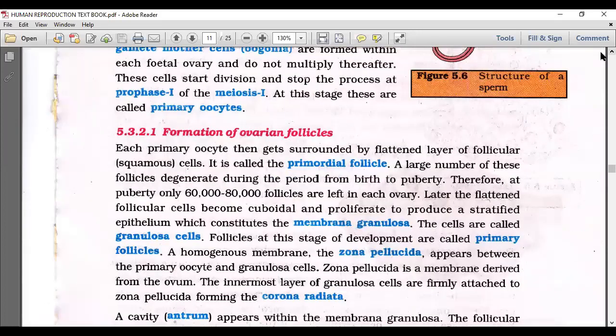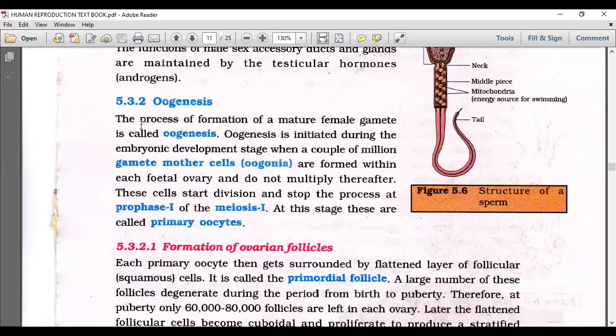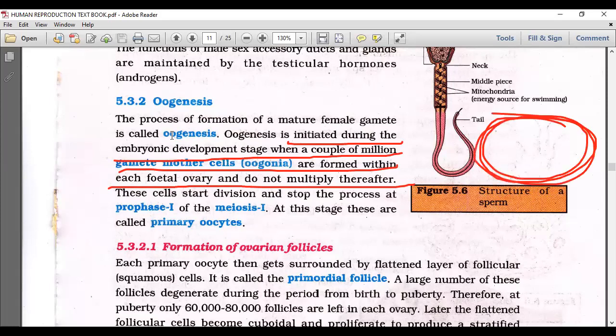Okay, so let me read that area. Once again, the process of formation of a mature female gamete is called oogenesis. Oogenesis is initiated at what time? During the embryonic developmental stage only, when a couple of million gamete mother cells are formed within each fetal ovary, which do not multiply thereafter. That's why, earlier when we learned that the ovary's germinal epithelium is the outer layer, it is not at all involved in production, we say.